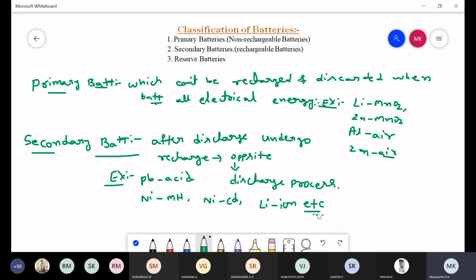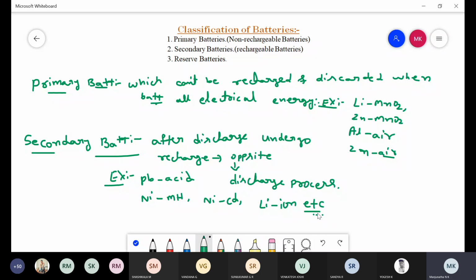It's clear for you, two types, because you will get this compulsory question for 6 marks. Define a battery, explain classification of batteries with examples. For 6 marks, without fail you will get this in your examination, and in the internal test also.